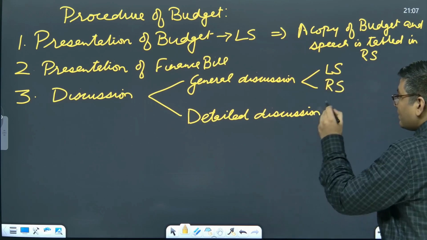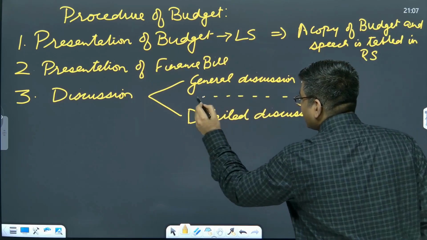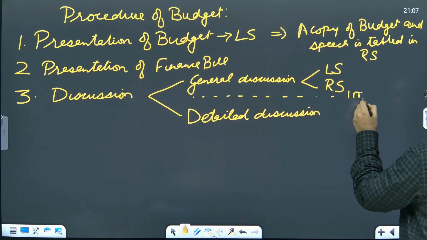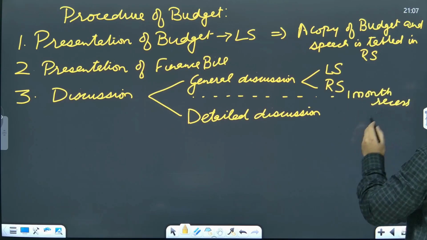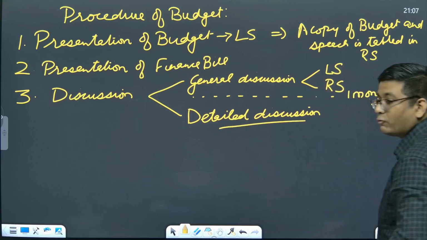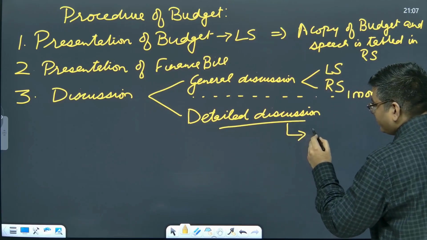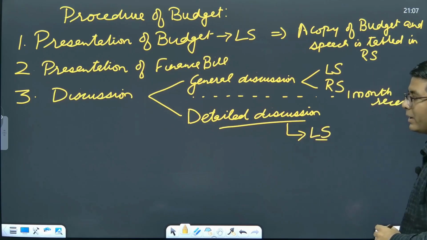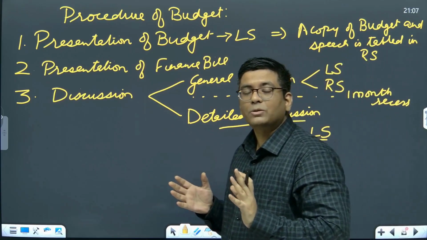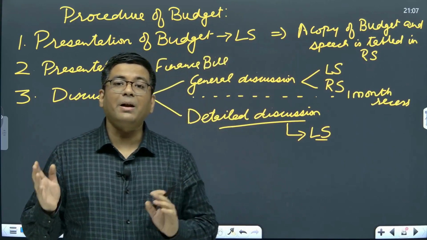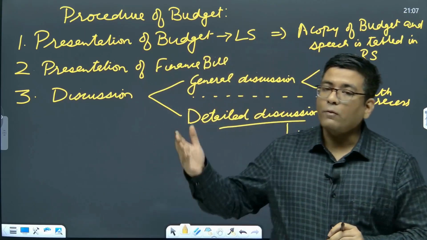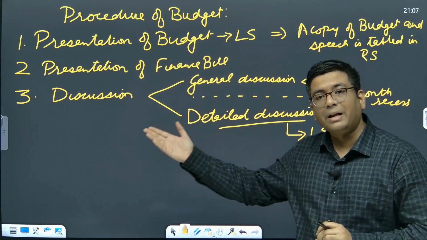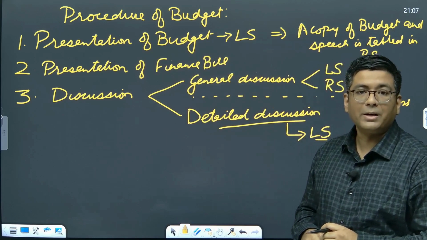Then subsequently there is a 1 month recess, and then a detailed discussion follows in the Lok Sabha. During this 1 month of recess, there are 17 departmentally related standing committees which have the primary mandate of evaluating the demand for grants that have been forwarded by every single department and ministry.